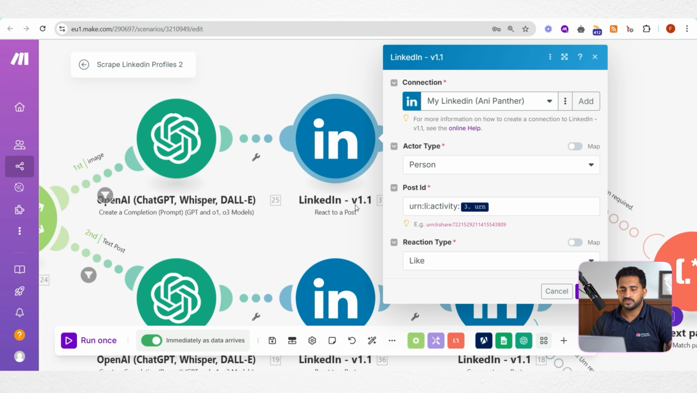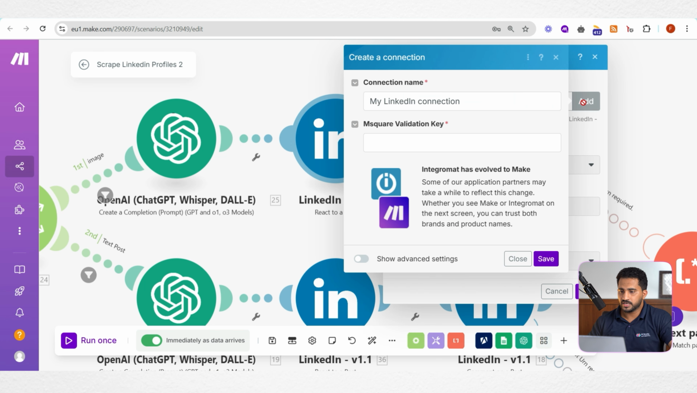It is our LinkedIn's V1.1 advanced module from M-Square we are using. So here we have to add a connection. You can simply click and give a connection name, and you can enter the validation key from M-Square to add the connection. And yeah, that's about it.